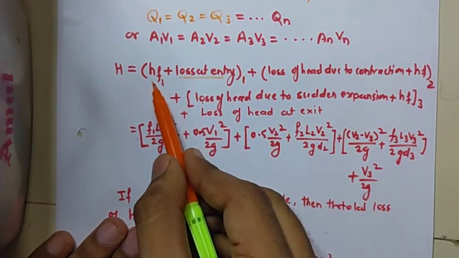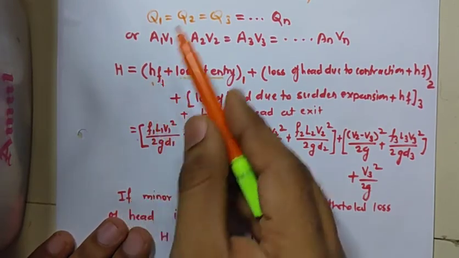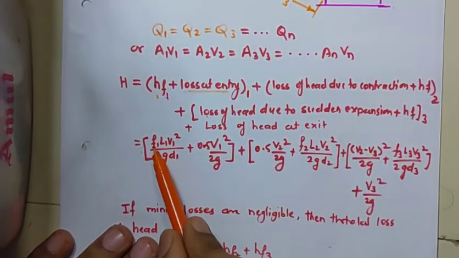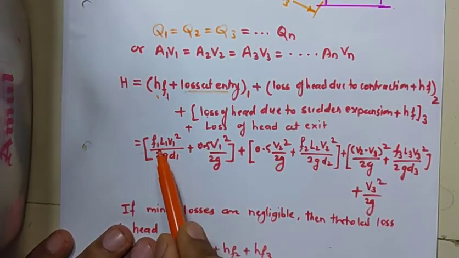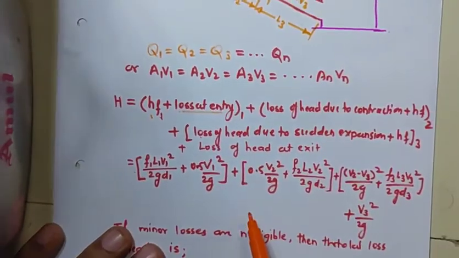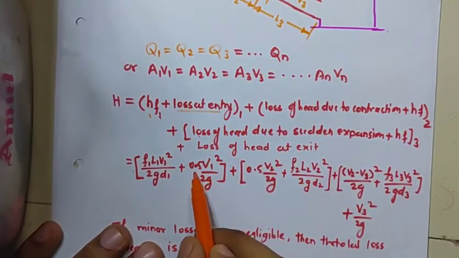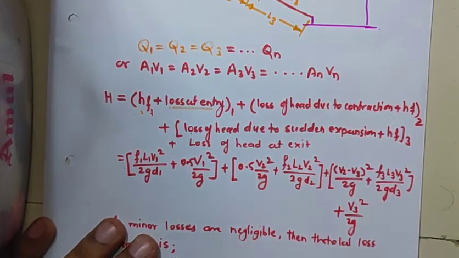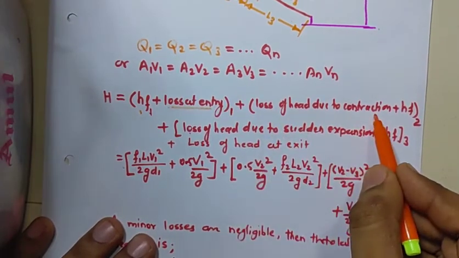Already we have seen the Darcy-Weisbach equation. According to the Darcy-Weisbach equation, the major loss in pipe number 1 is F1 L1 V1 square upon 2 G D1, where F1 is the friction factor associated with pipe number 1, L1 its length, V1 the velocity of flow in that pipe, and D1 the diameter of pipe 1. So loss at entry, according to the relation, is 0.5 V1 square upon 2G, plus loss of head due to contraction.